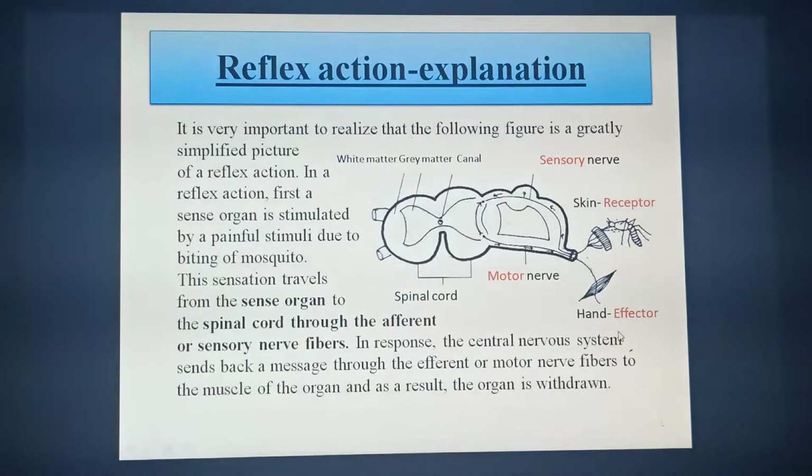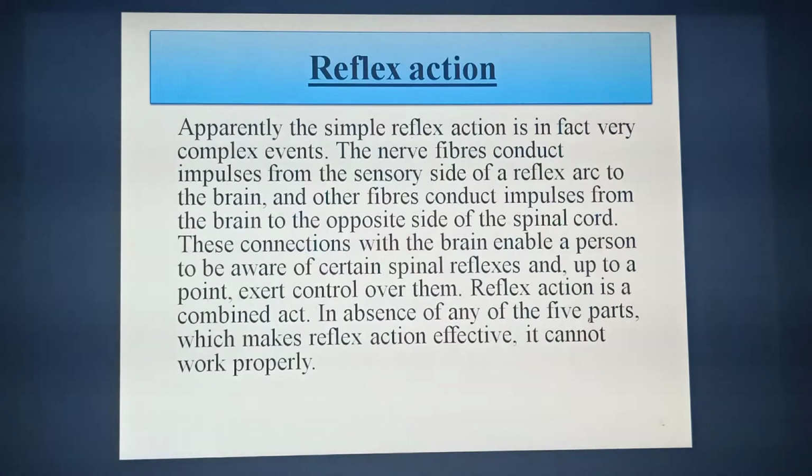We already mentioned that this is the pathway of reflex action, and this pathway is called the reflex arc. And look here, apparently the simple reflex action is in fact a very complex event. The nerve fibers conduct the impulses from the sensory side of a reflex arc to the brain, and other fibers conduct impulses from the brain to the opposite side of the spinal cord.